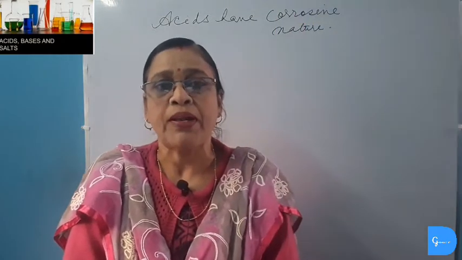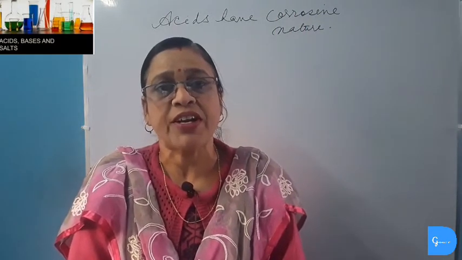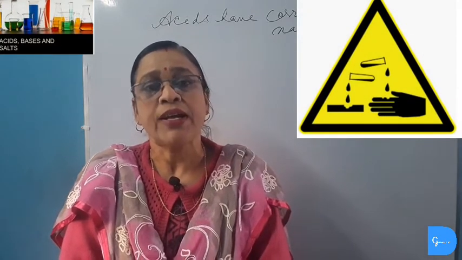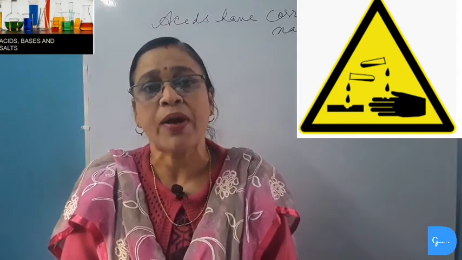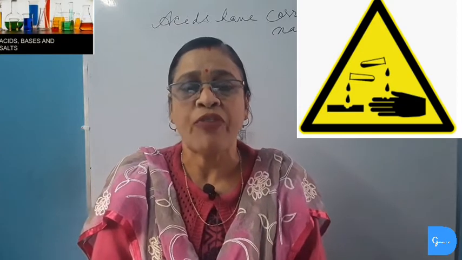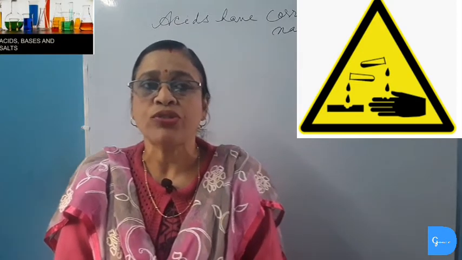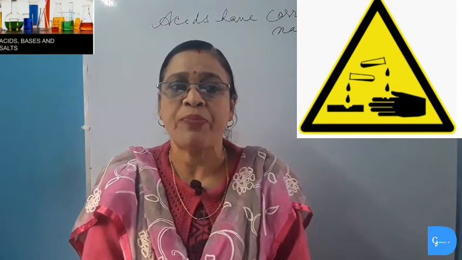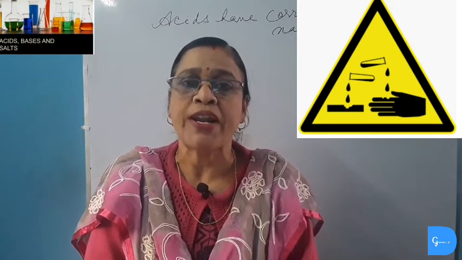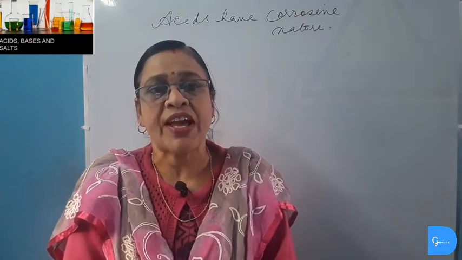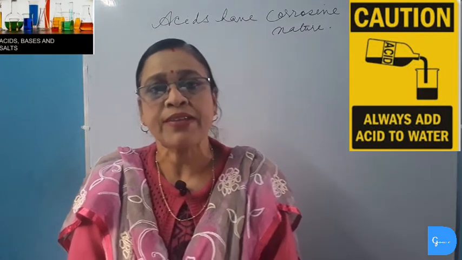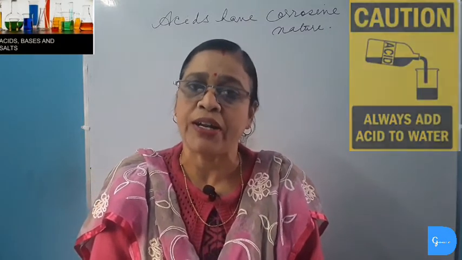So to warn people about the corrosiveness of concentrated acids and bases, hazard warning signs are printed on their containers. The hazard warning sign shows a burning hand with a cut finger, which means that it causes severe burns when it falls on skin. And it also shows a wood with a hole. It means that it can even eat or corrode wood and burn wood or any other material. So that we can be very careful and protect ourselves from these concentrated acids and bases, hazard warning signs are printed on the containers.